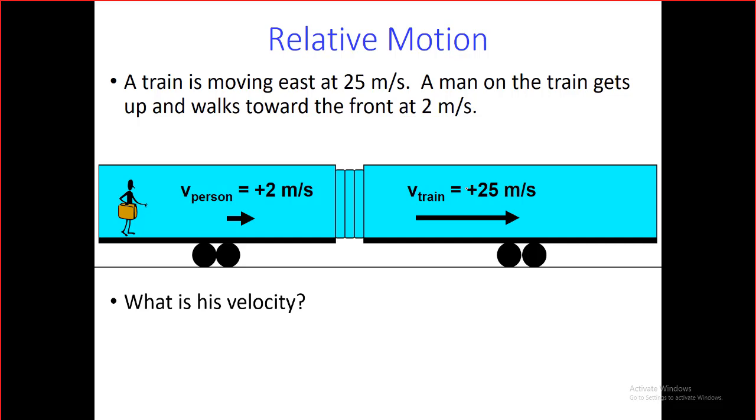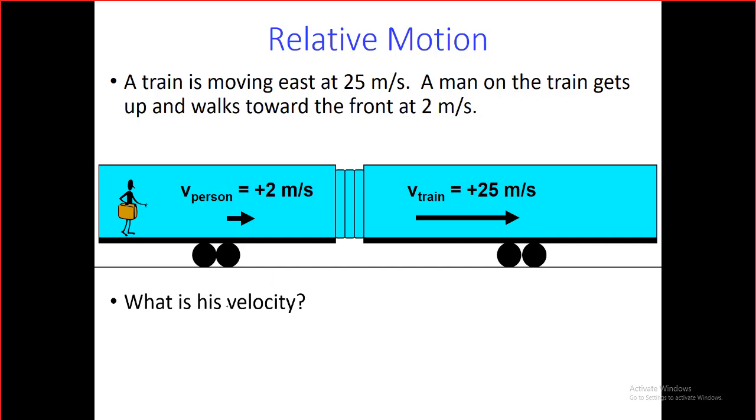And we will get this situation by logic. You don't need to memorize. Just think with me. This person now is moving to the right, and the train also is moving to the right with 25 meters per second. Both are plus because they are moving to the right.